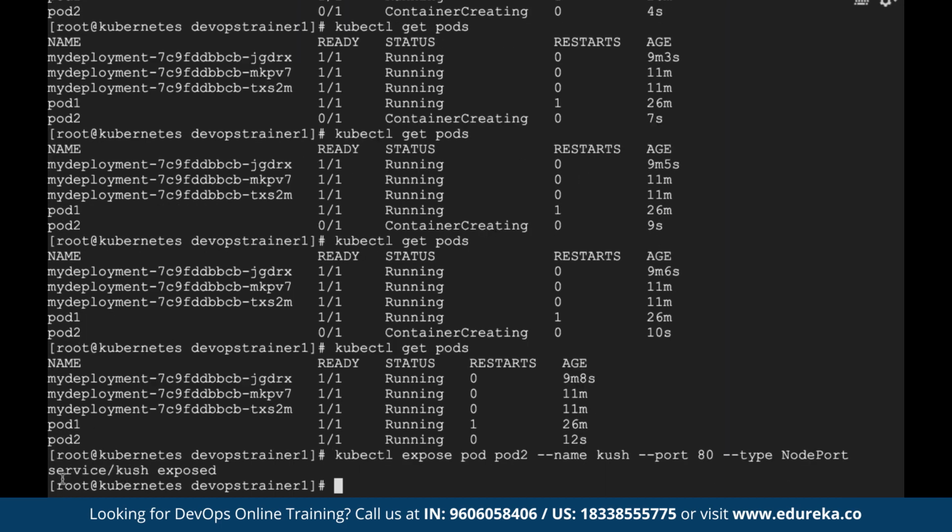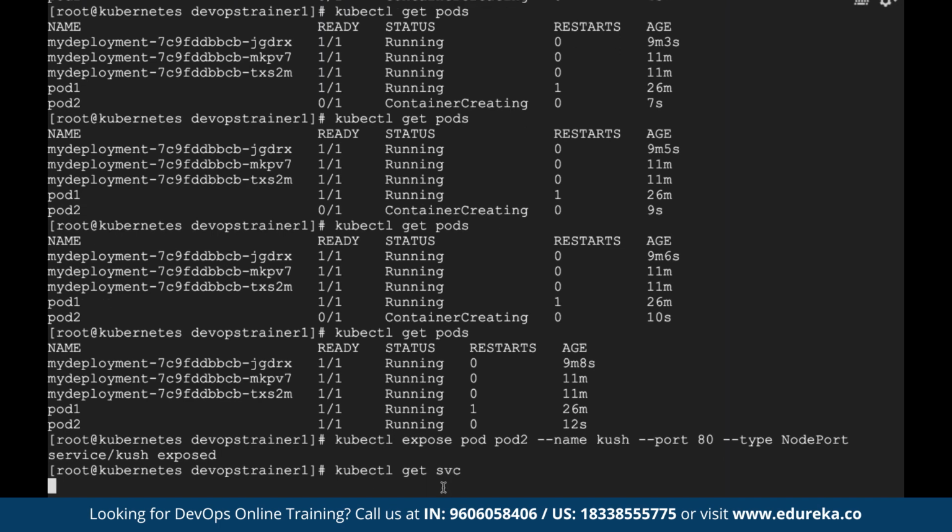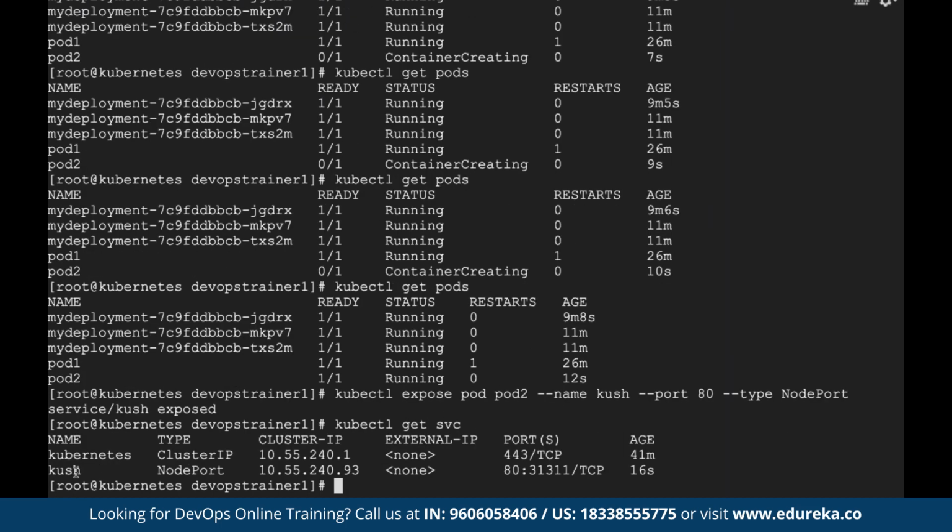So you see we got a message: service/push exposed. Let's double check. Don't believe me. Run the command kubectl get svc. See why svc? Because the high level object name here is service. That's why I'm using svc. Press enter. If you see here, I made a high level object called service, called push. And you see it's using port 80:31311, something like that is coming up.